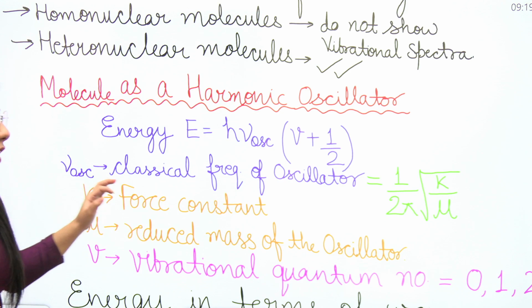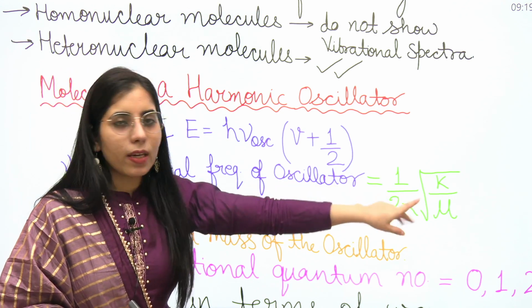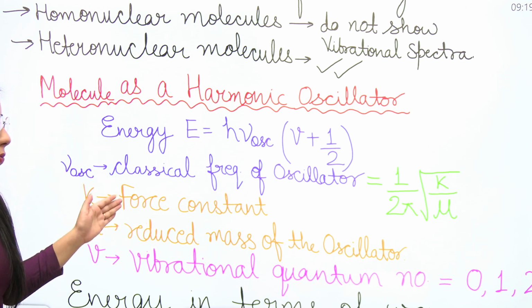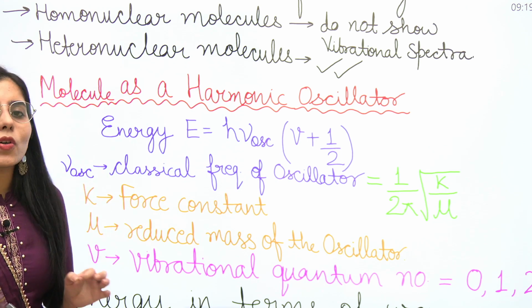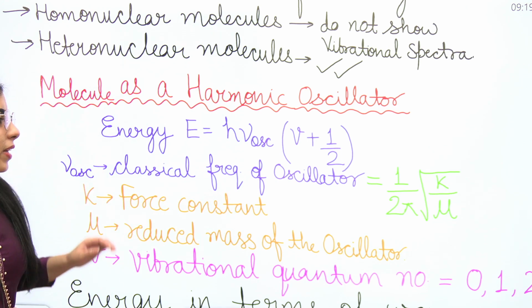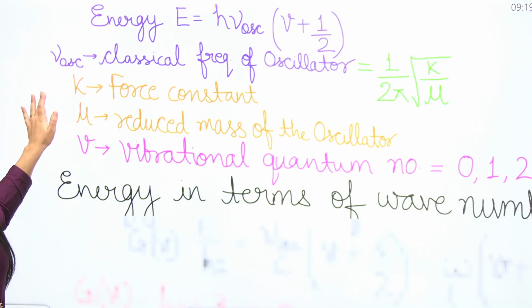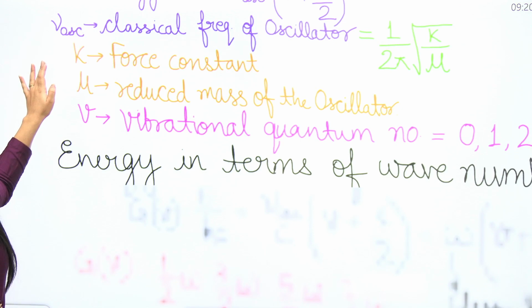Clear? And its value will be 1/2 pi root k upon mu. Now what is k here? That is the force constant, and what is mu here? That's going to be the reduced mass of the oscillator. Clear? And from this energy expression, you can expect a question, so it should be clear to all of you.